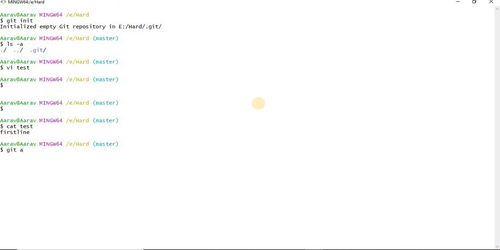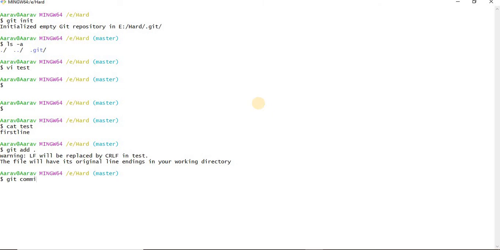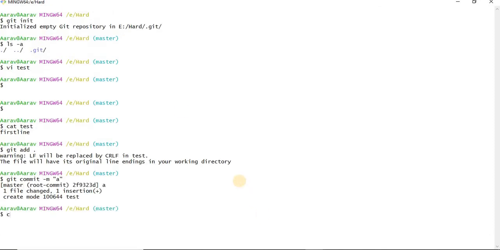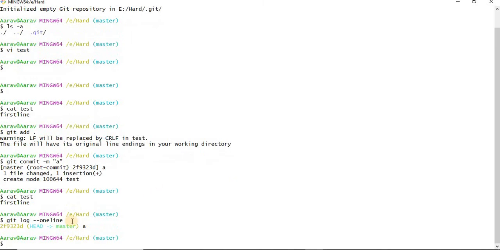So I am adding this. As I have only one file, I can give dot, no problem. git commit -m, and the message I am giving, as per our discussion, is a. Enter. Just do cat test file. You have the data first line. Just do git log -1 line. See, the head is pointing towards this ID and the commit is a. So we can say head is at commit a. At that commit, what is the data we have? First line.